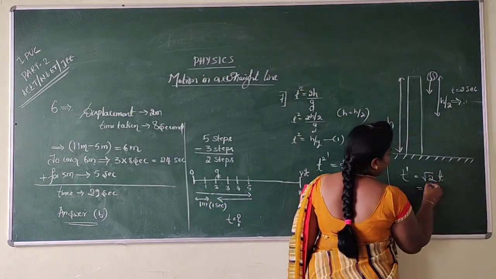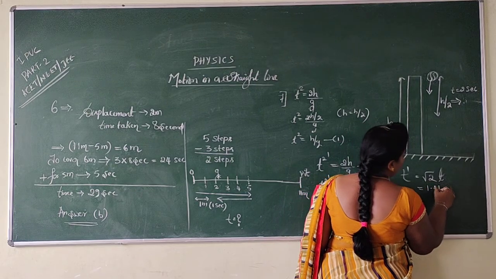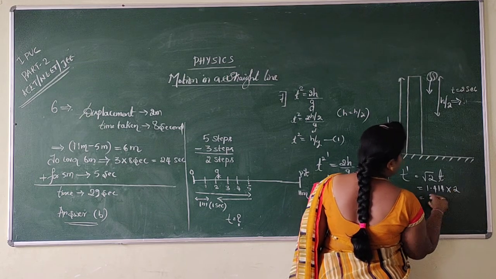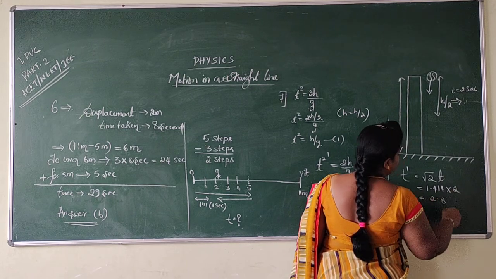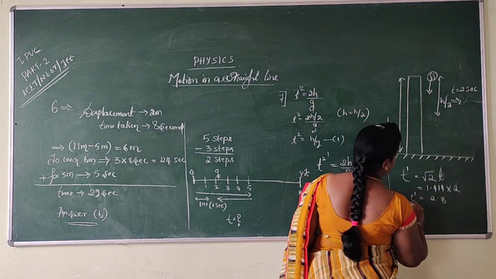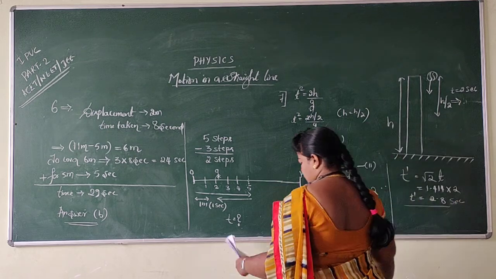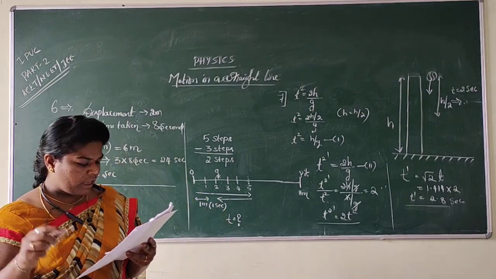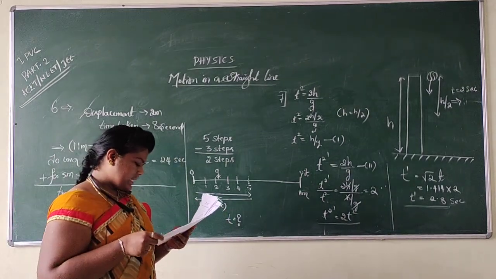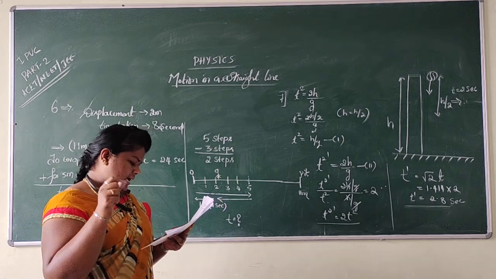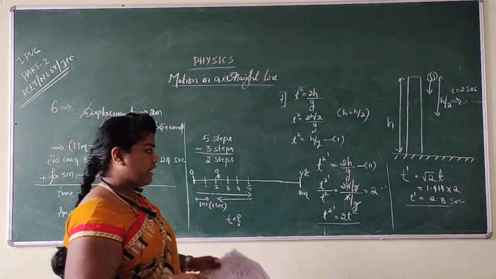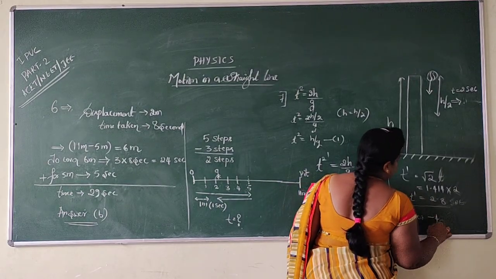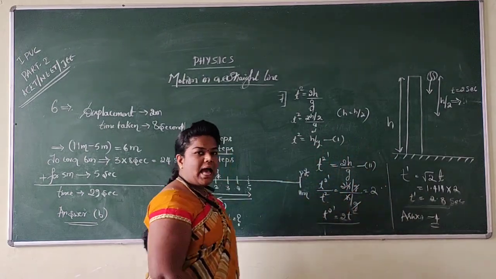So what is the value of root 2? 1.414, into what is the value of t? 2 seconds. So how much will you get? 2.8. So t dash is equal to 2.8 seconds. You can observe that in the seventh question we have 4 options: 4 second, 3.26 second, 3.48 second, and the last option is 2.828 second. So the answer is the fourth option. Fourth option is the right answer.